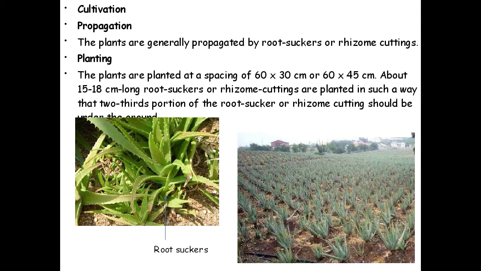Planting. The plants are planted at the spacing of 60 by 30 centimeters or 60 by 45 centimeters. About 15 to 18 centimeter long root suckers or rhizome cuttings are planted in such a way that two-thirds of the root sucker or rhizome cutting is under the ground.